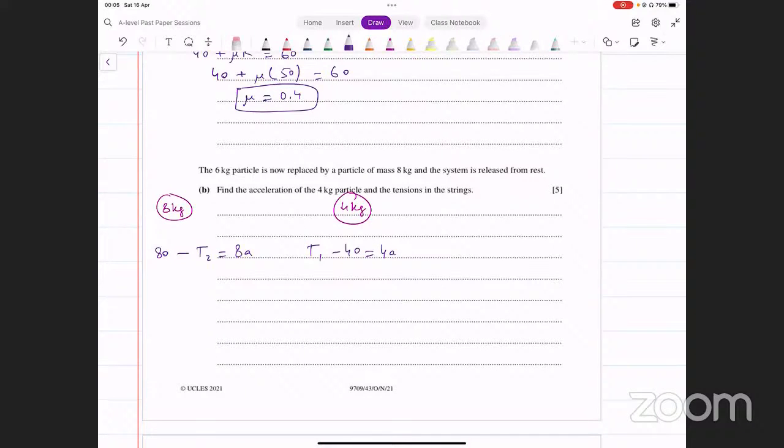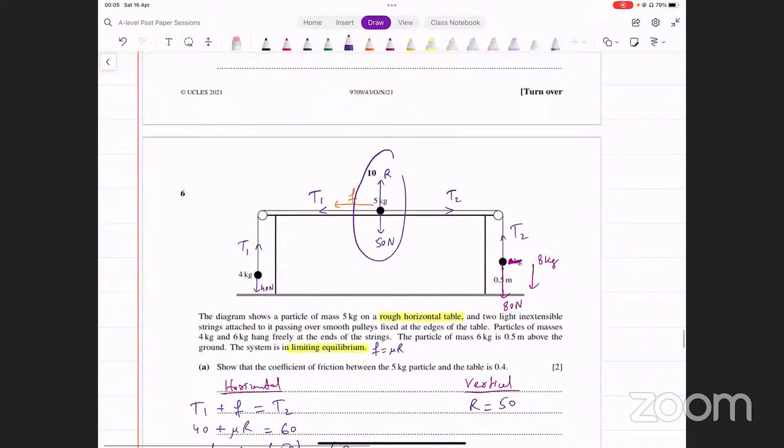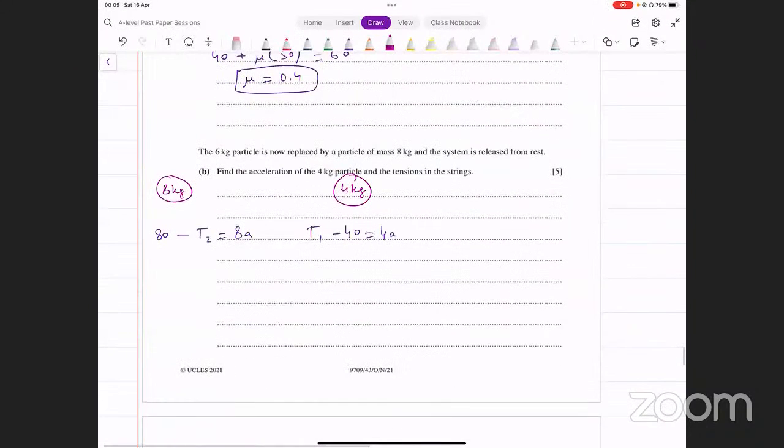Now we've got 2 equations and 3 unknowns. We can't really solve them. एक T2 है, एक T1 है, एक acceleration है. 2 equations से 3 unknowns नहीं find कर सकते हम. So we have to make another equation. एक और क्या कर सकते हैं हम? Let's consider this middle particle now. उस पे न्यूटन सेकंड लॉ लगा दें, उस पे भी आप वही अप्लाई कर दें. That's the 5 kg particle. Let's consider that.